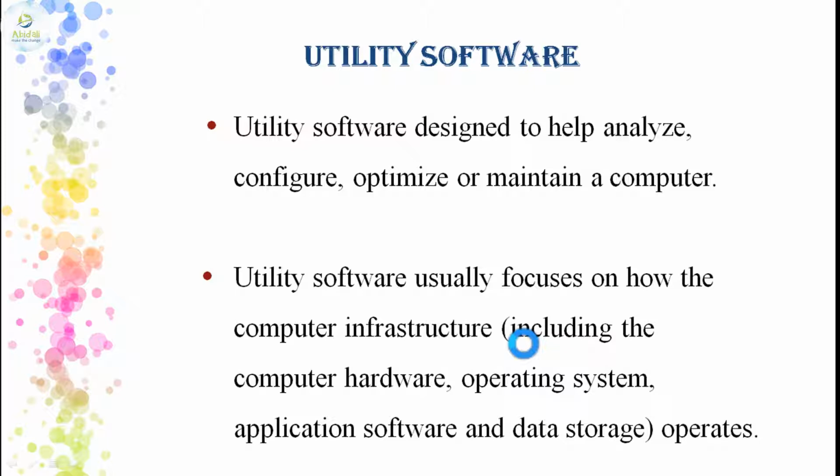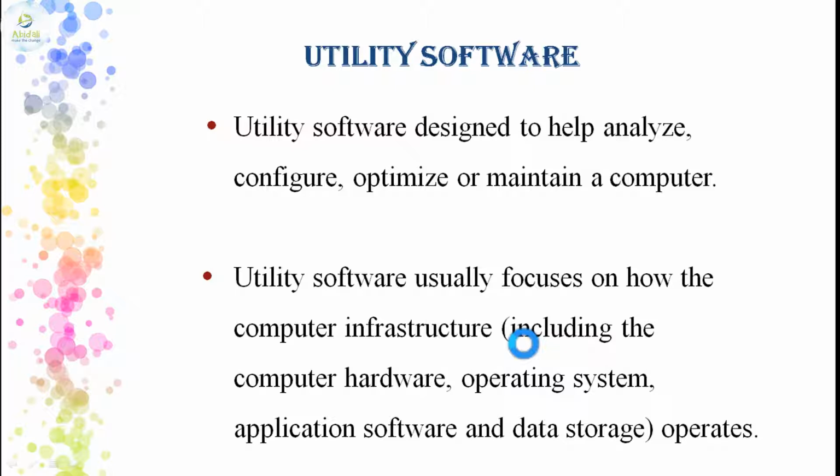The work of the utility software is analyzing, configuring, optimizing and maintaining the work of the computer and its resources. The utility software usually focuses on how the computer infrastructure, that is, the computer hardware and the software components, are working. So it includes the computer hardware, the operating system that is managing the entire computer, the application software and the data storage, everything that is operating on the computer. So a computer includes hardware, operating system, application software and the data storage area.